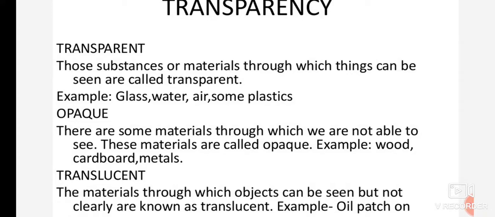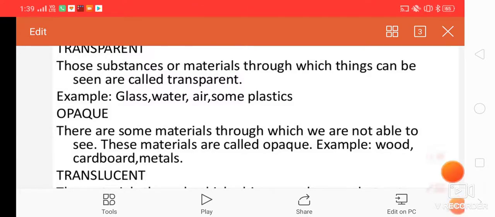And children, there are some materials which are between these two, transparent and opaque. That means the objects can be seen but not clearly. For example, an oil patch on a paper. In this way, we can divide the materials into three different categories: transparent, opaque, and translucent. So this is about the explanation of sorting of materials.